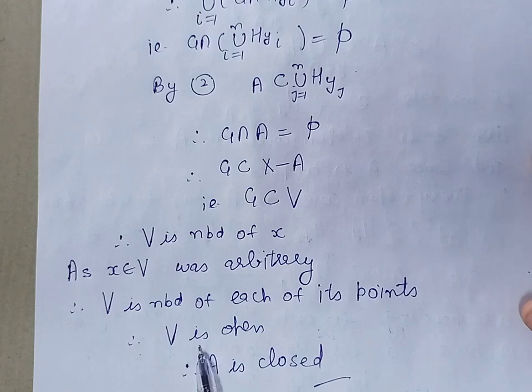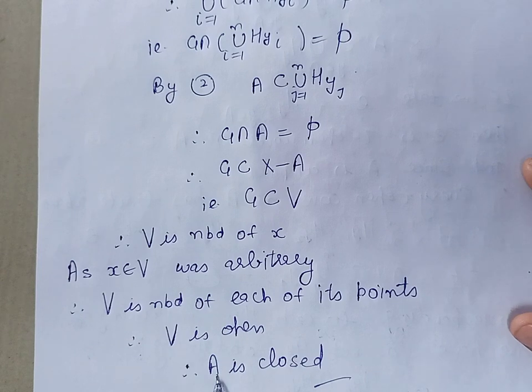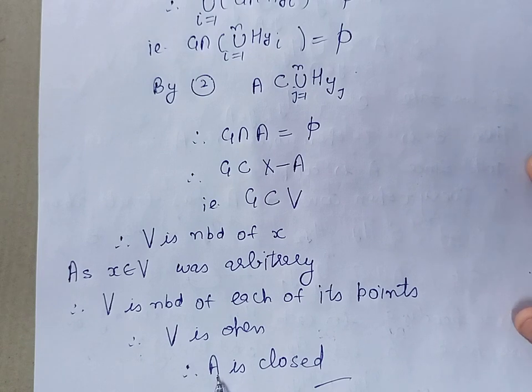V is open, therefore its complement will be closed. The complement of V is A, therefore A is closed. So this proves that a compact subset of a Hausdorff space is closed. This completes the proof of the theorem.